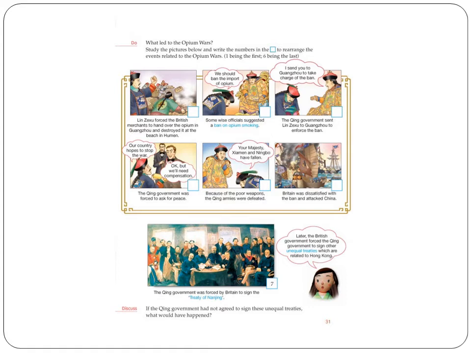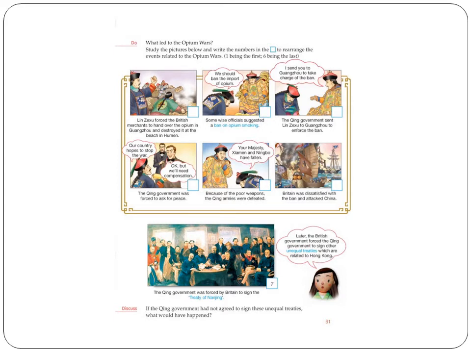If the Qing government had not agreed to sign these unequal treaties, what do you think would have happened? China knows it's not fair. They started the war because the British people started exporting opium to China, and because of that the people got addicted, and that's the reason they had to stop the opium being sold in their country, which the British did not like, and they started the war. However, China lost the war.